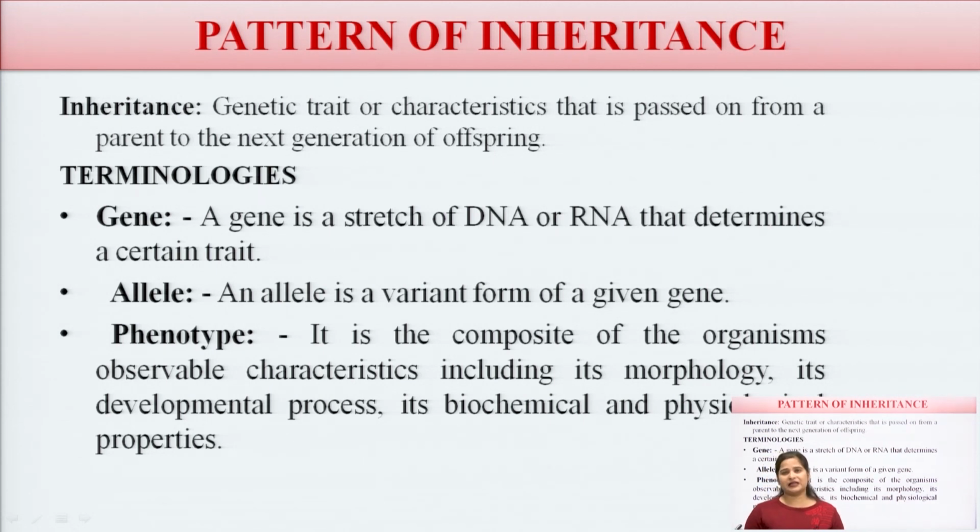So, there are various alleles, so means there is a variation of the genes. Then phenotypes, so it is a composite of the organism's observable characteristics including its morphology, its development process and its biological as well as its physiological properties. So, these are the phenotypes.